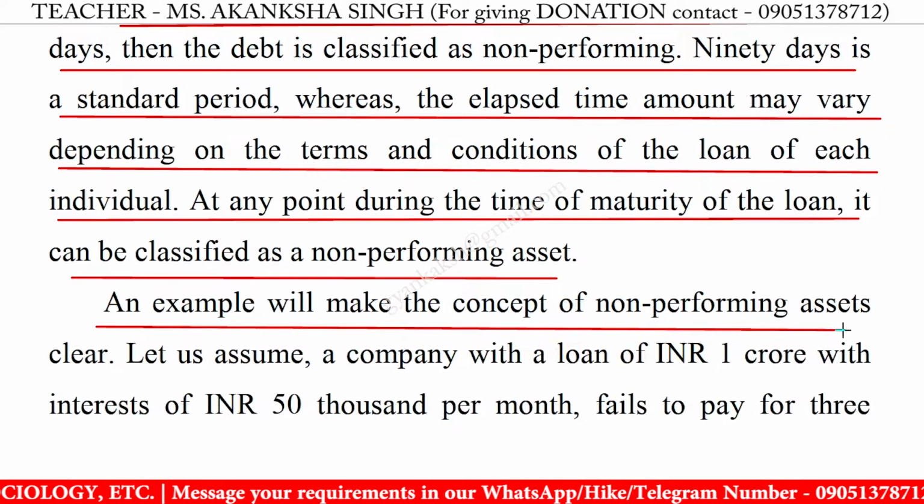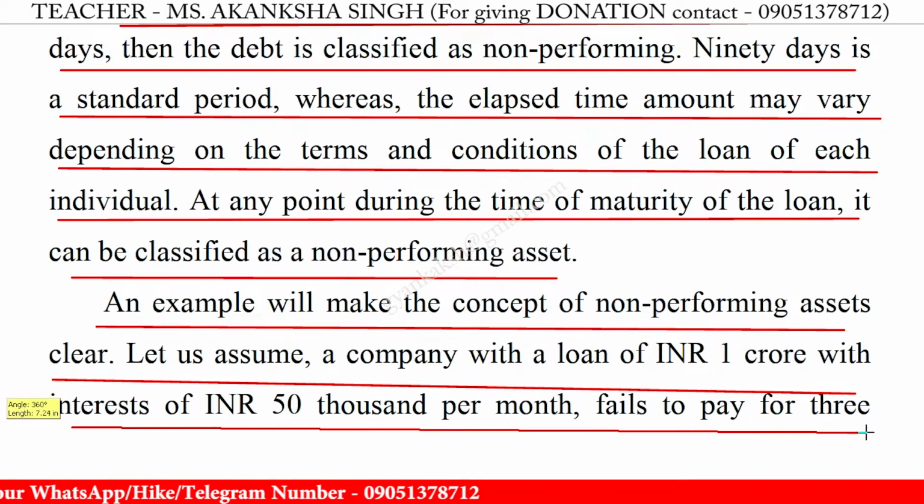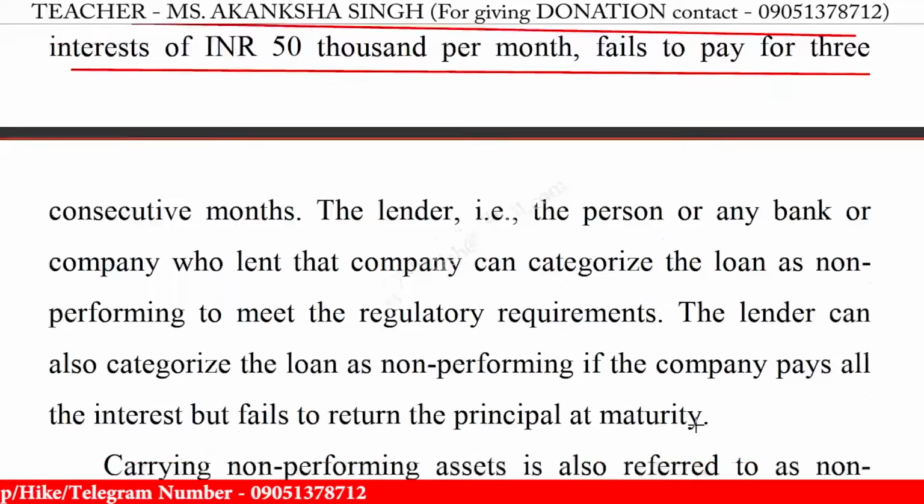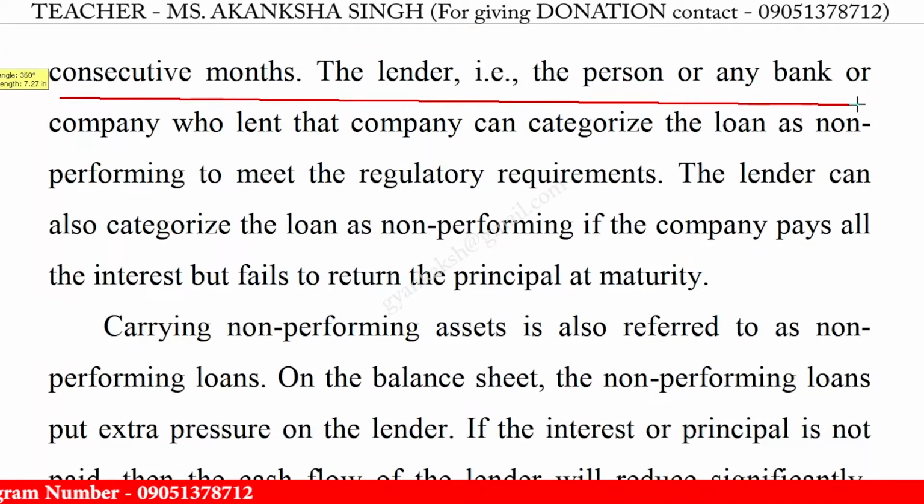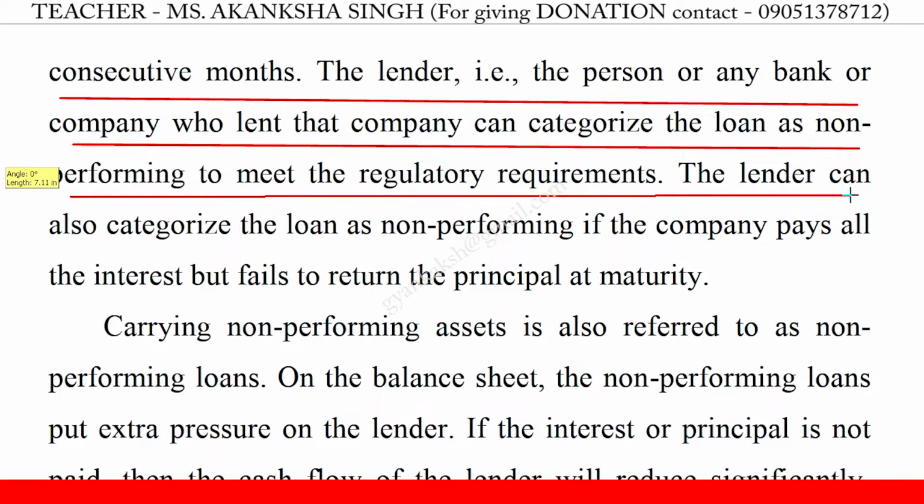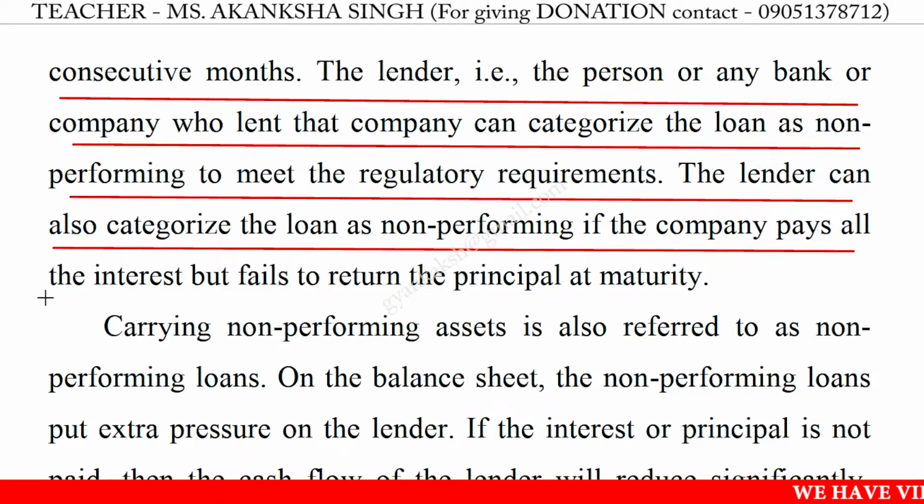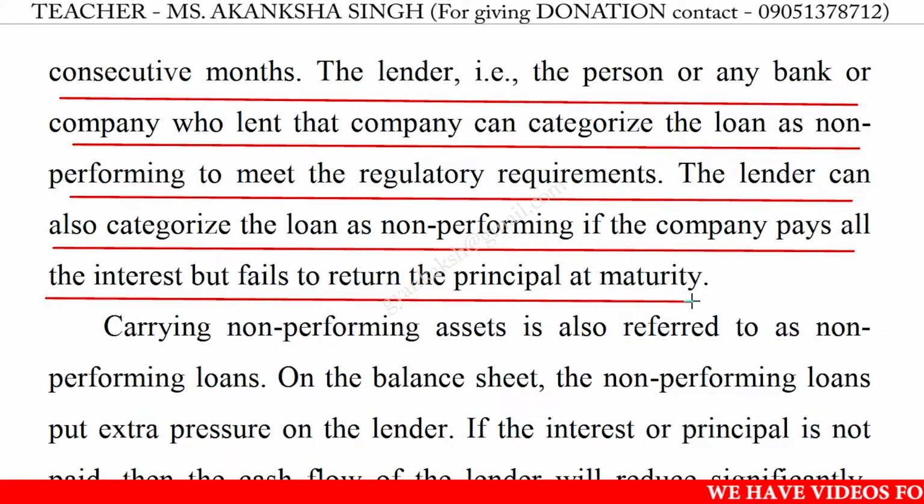An example will make the concept of non-performing assets clear. Let us assume a company with a loan of INR 1 crore with interest of INR 50,000 per month fails to pay for 3 consecutive months. The lender, that is the person or any bank or company who lent that company, can categorize the loan as non-performing to meet the regulatory requirements. The lender can also categorize the loan as non-performing if the company pays all the interest but fails to return the principal at maturity.